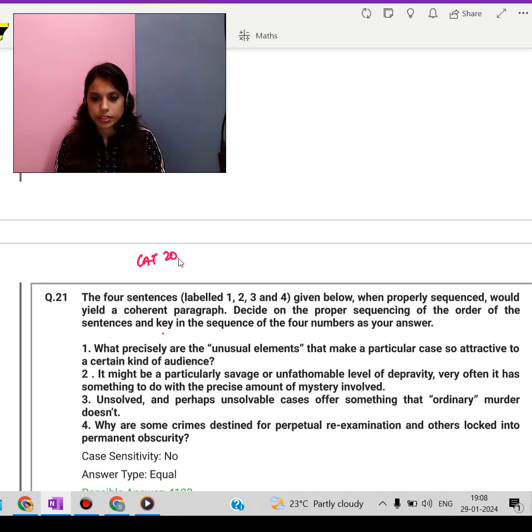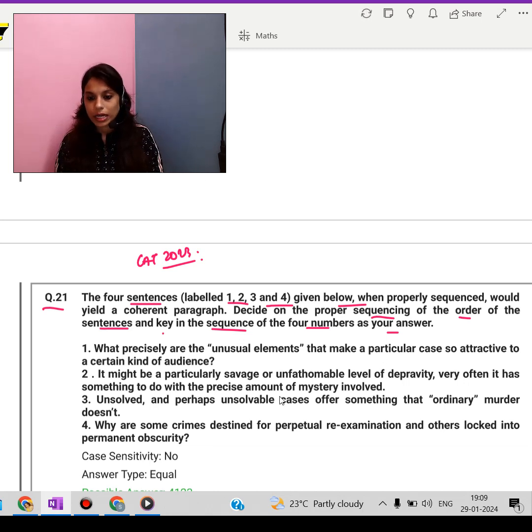In this video, we are talking about the CAT question paper of 2023, and as you can see, we are solving 2 to 3 questions per video. The question says: the 4 sentences labeled as 1, 2, 3, 4 given below, when properly sequenced, would yield a coherent paragraph. So decide on the proper sequencing of the order of the sentences and key in the sequence of the 4 numbers as your answer. So we need to understand how the coherent paragraph would actually be.